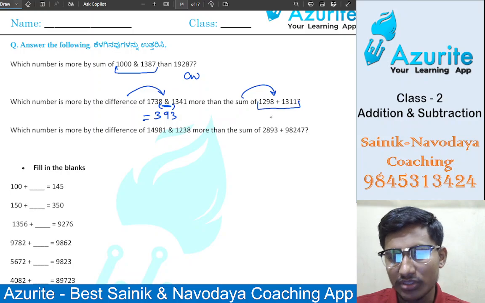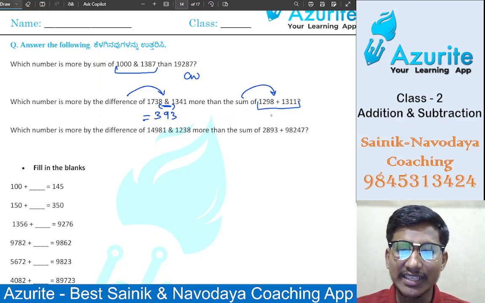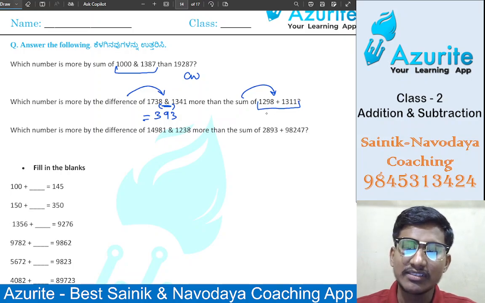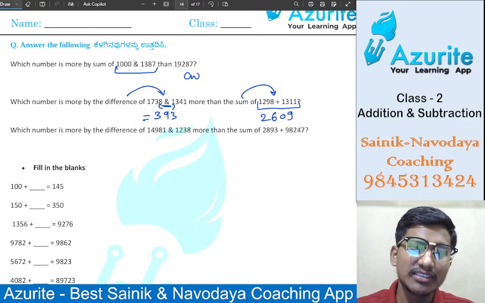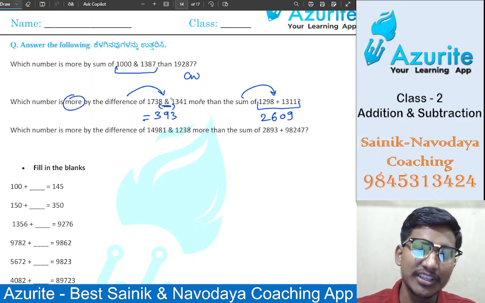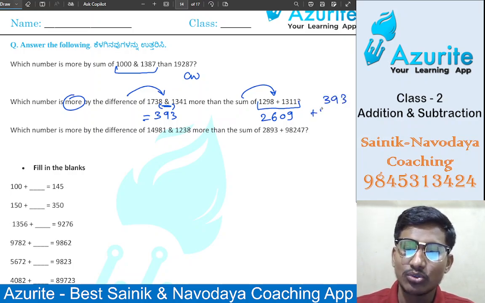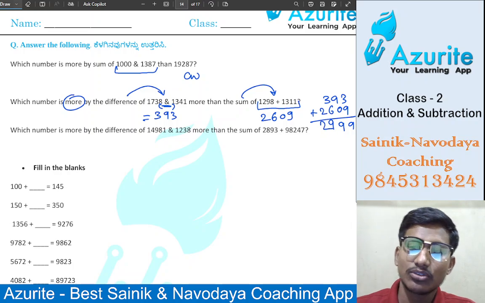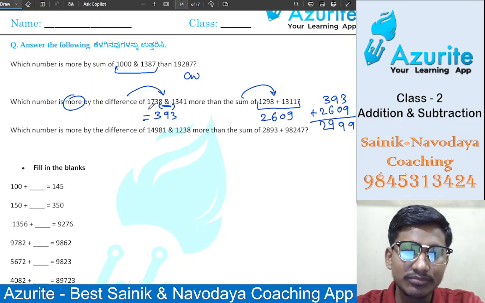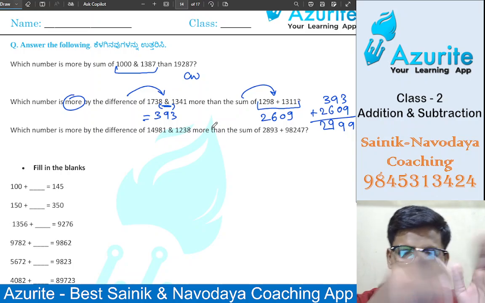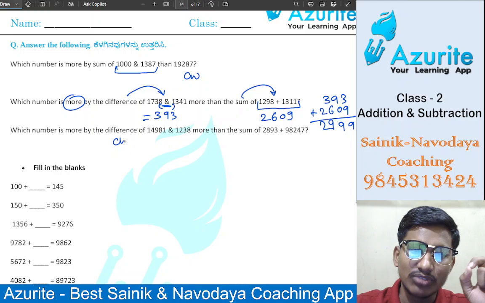And then here if you add, what will be the answer? 2609 will come. So if you add these two, then which number is more? More means you have to add them. So you add them, that is 393 plus 2609. If you add them, what answer will come? 2999. Understood?